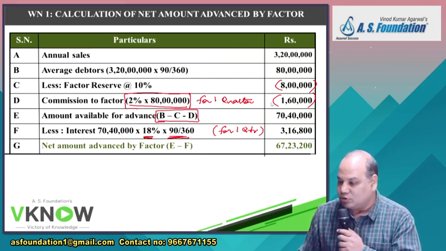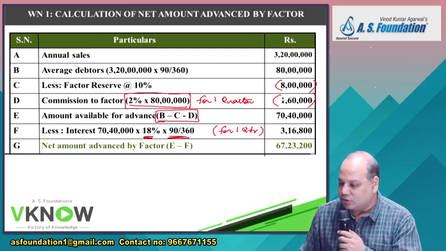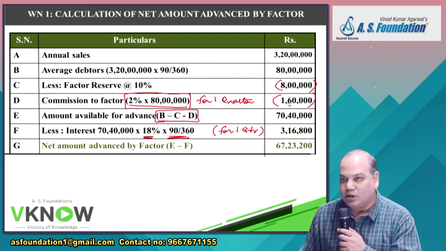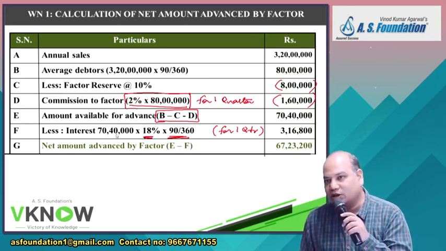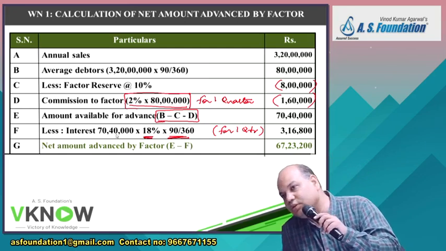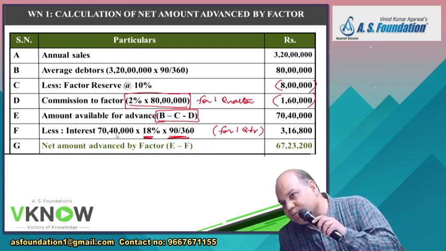So it does not matter whether you write this here or this here, but the amount should be the same. These two figures cannot be changed. But if you write interest before commission, then the interest figure will change, because interest is linked to the amount advanced. Therefore, interest will come at the end. Interest will come at the end.